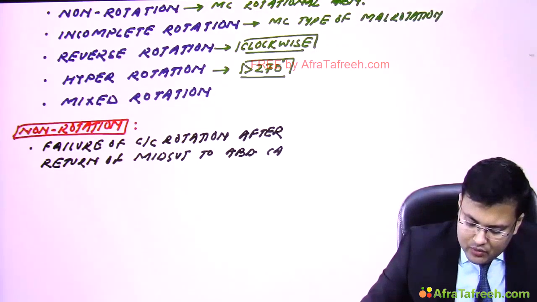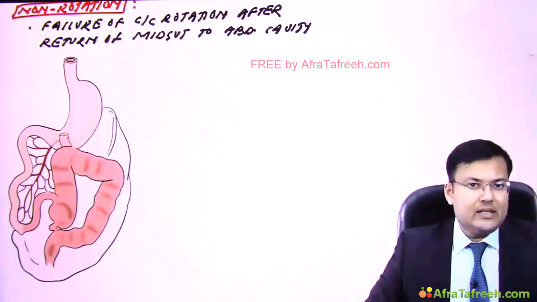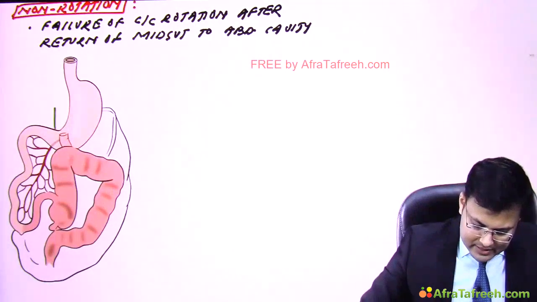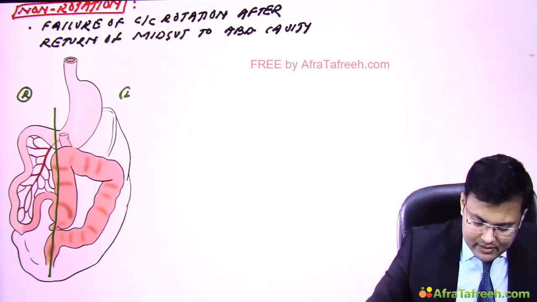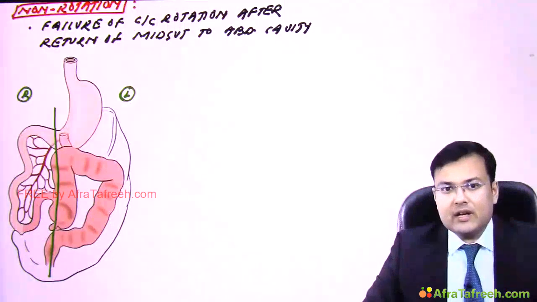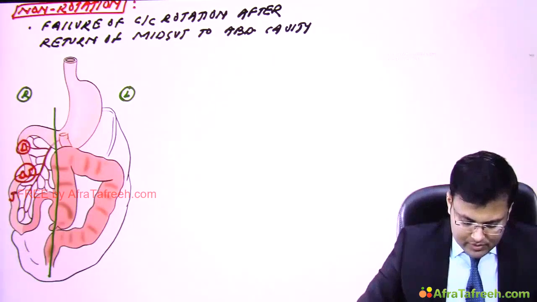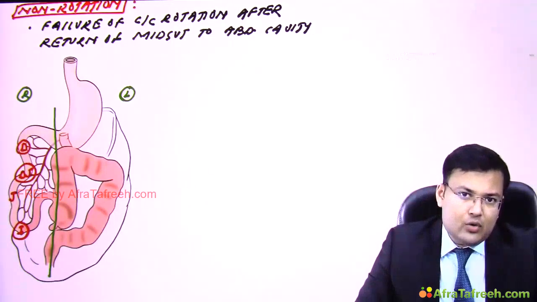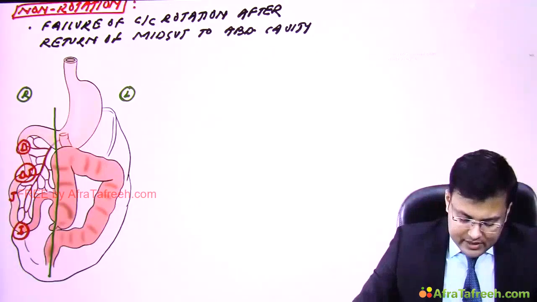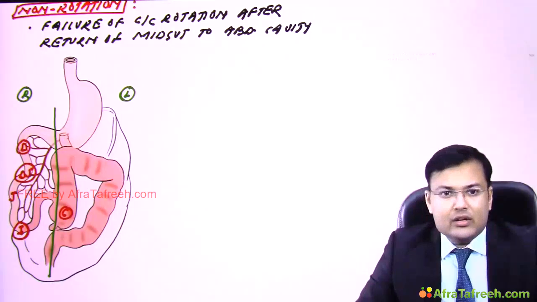Now see the abnormalities seen in non-rotation. This is the midline. Clear? And obviously this is the right side, this is the left side. See what structures are located on the right side. You can see duodenum, the duodenojejunal junction, jejunum, part of ileum. You notice that all these structures are located on the right side. And the cecum and the rest of the large intestine are located on the left side.